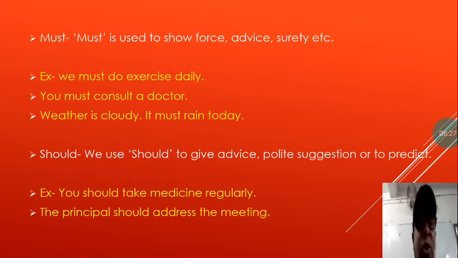Next is should. Where is should used? We use should to give advice, polite suggestion, or to predict. You should take medicine regularly. You are giving advice through this sentence. The principal should address the meeting. Here there is prediction. It is just a prediction made in this sentence. There is a possibility that the principal may address the meeting today.